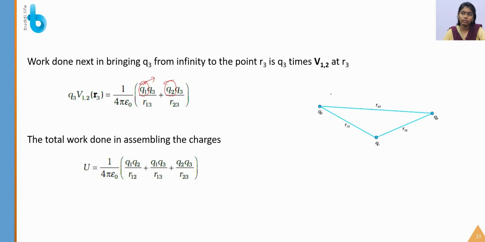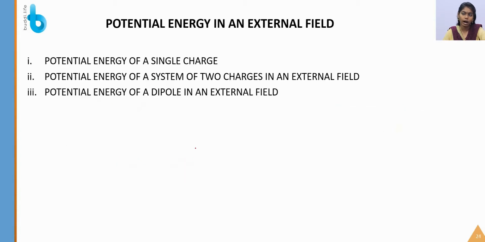So the total work I have done to assemble all these charges q1, q2, q3 is 1 by 4 pi epsilon naught times q1 q2 by r12 plus q1 q3 by r13 plus q2 q3 by r23.